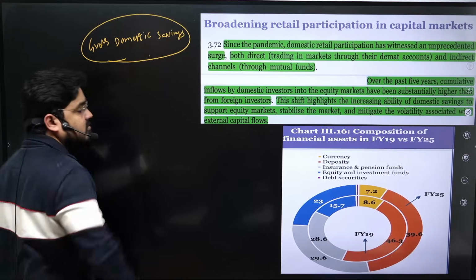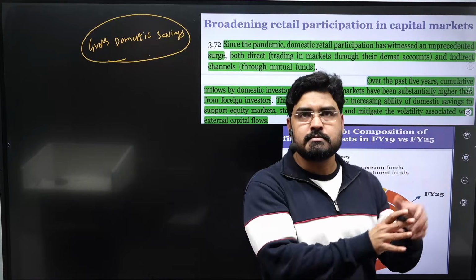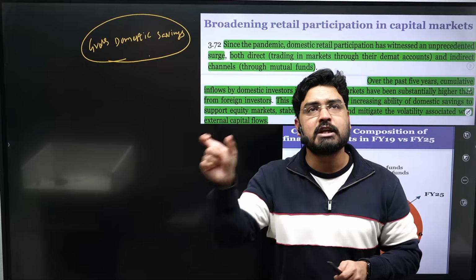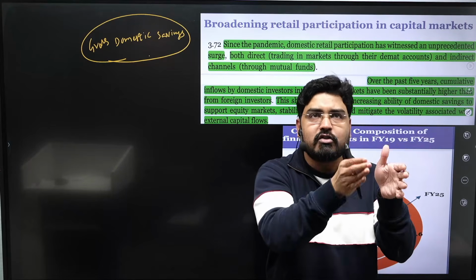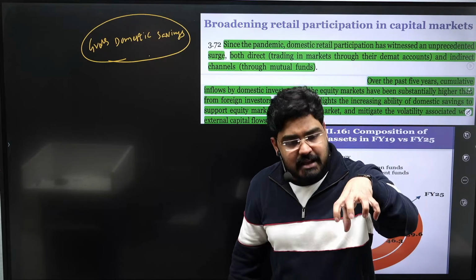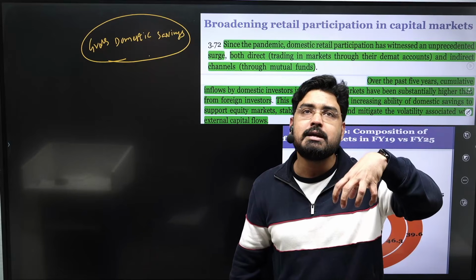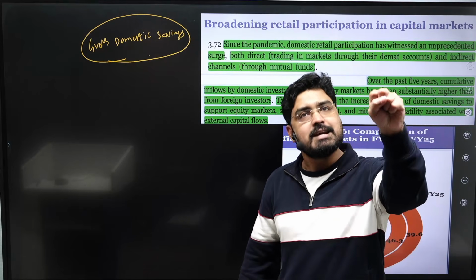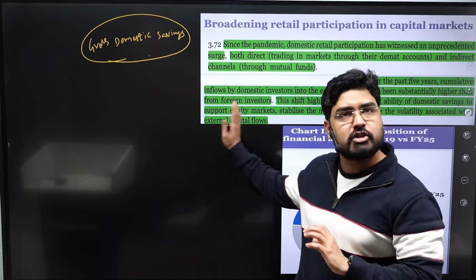Gross domestic savings means out of the total national income, if you subtract the consumption expenditure, you will be left with gross domestic savings. That means this savings is going to be reallocated as investment in the economy through financial markets.